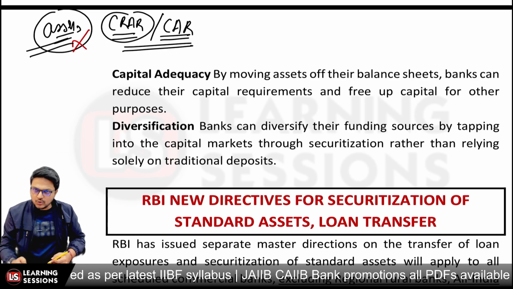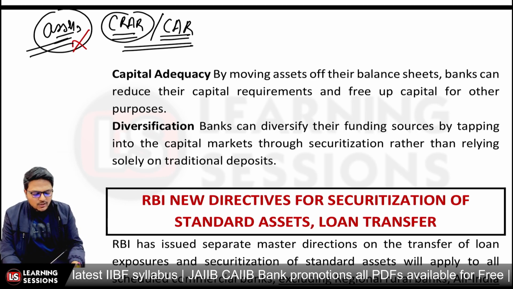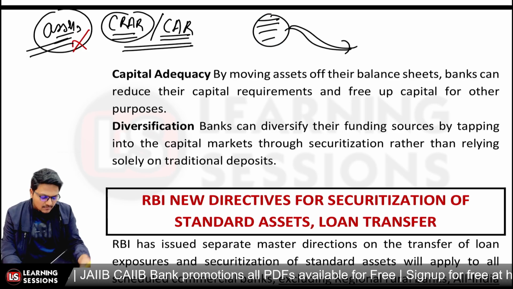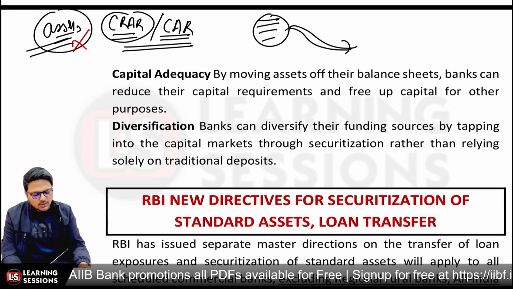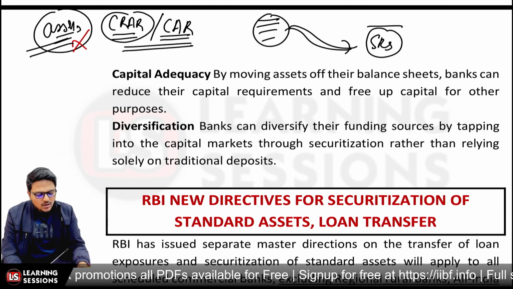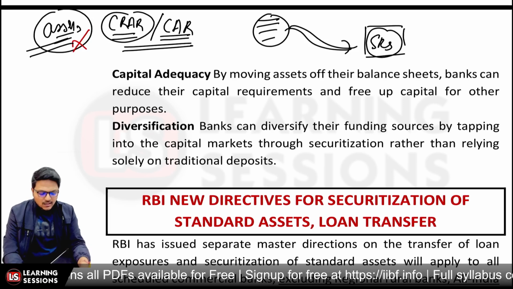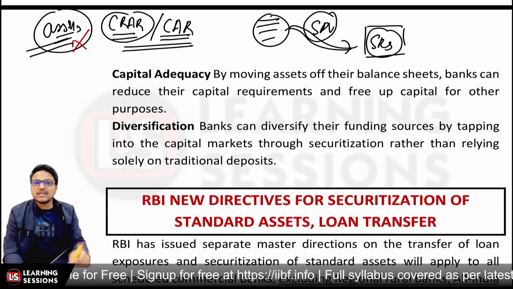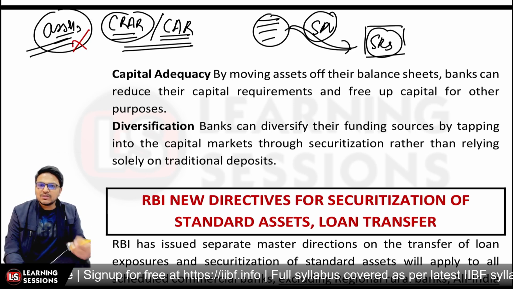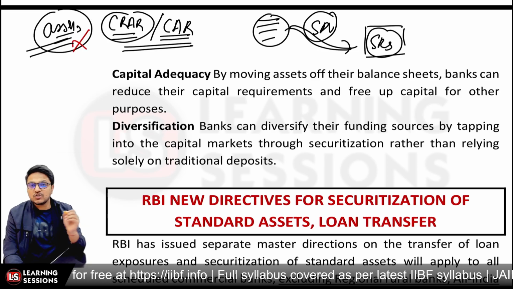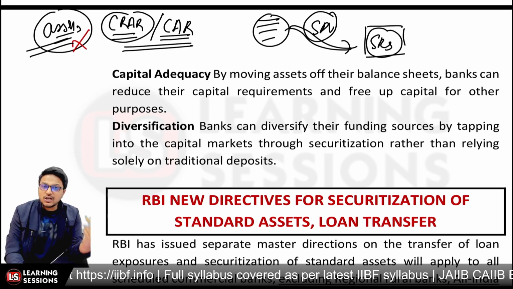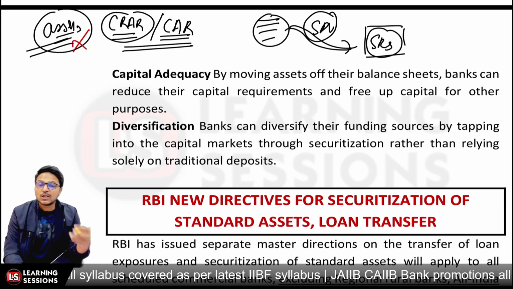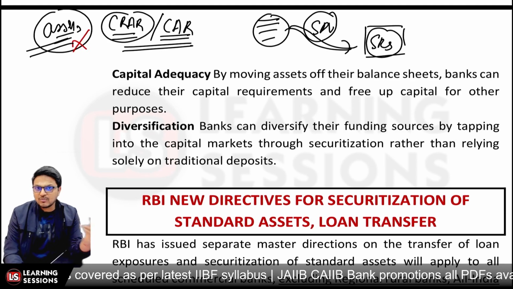And also it may lead to diversification, because it's not that you have only invested in the assets. You can convert these assets, as a particular exposure, into security receipts. Now by converting these assets by way of the special purpose vehicle into security receipts, you're having exposure to the capital market also, because you are not only dealing with the traditional deposit, you have also invested money into the security receipts, which may be debt instruments, right?